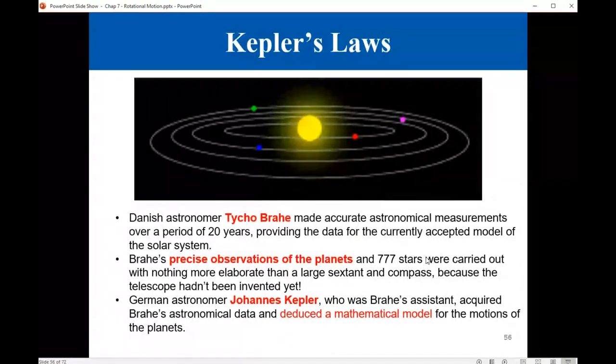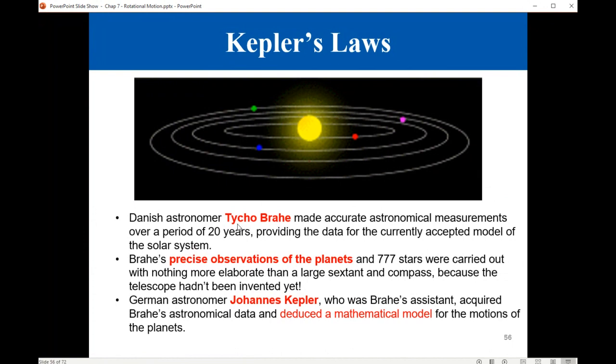We move on to Kepler's laws. These are important laws when you study astronomy and astrophysics. The story goes back to the 16th century.